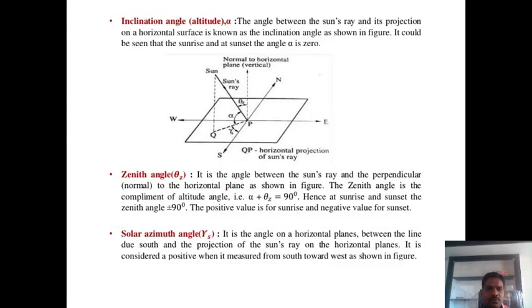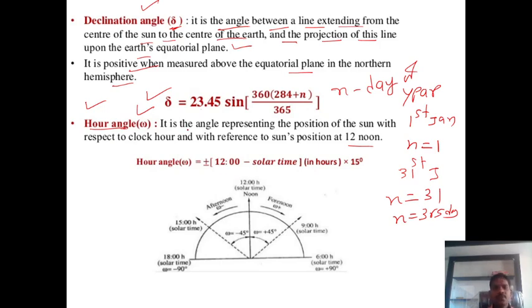Okay, so hour angle, what is the formula? Omega is equal to plus minus 12 minus solar time into the 15 degree. Yes or no? Yes. And if you consider this one, this position is for hour angle.